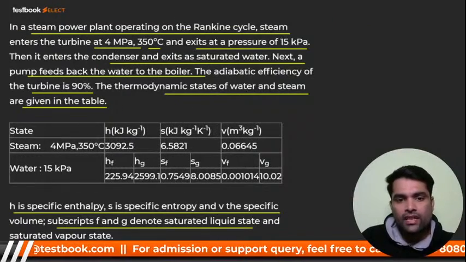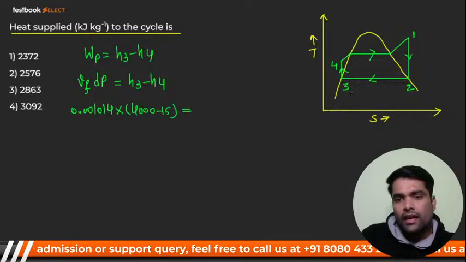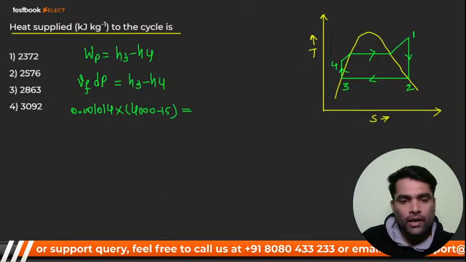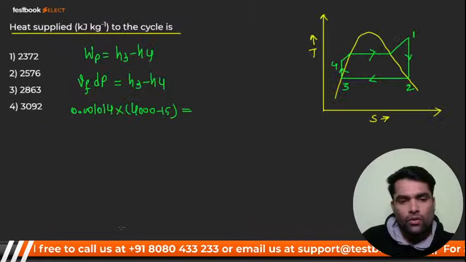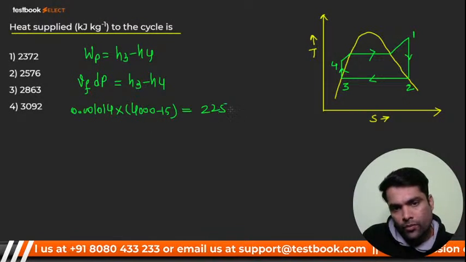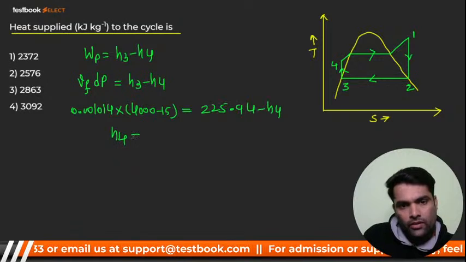H3 is h_f at 15 kilopascal, which is 225.94. So 225.94 minus H4.